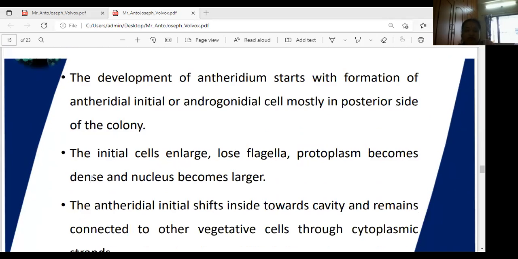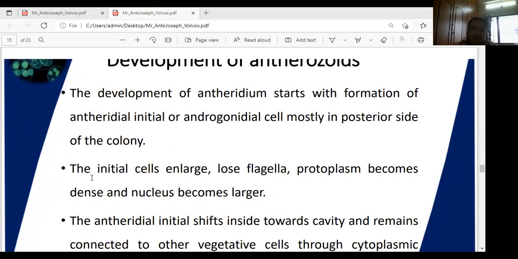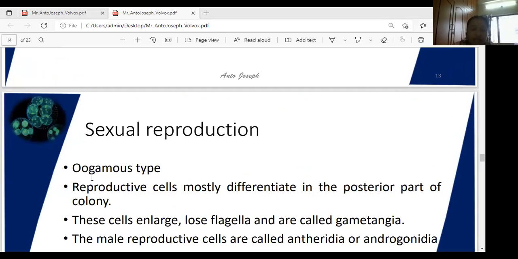Sexual reproduction. What is the type of sexual reproduction? Oogamous, a very highly advanced type, is called oogamous. What is the meaning of sexual reproduction? Here, mostly two sex organs or two gametes are produced. One is the male gamete, the second is the female gamete.